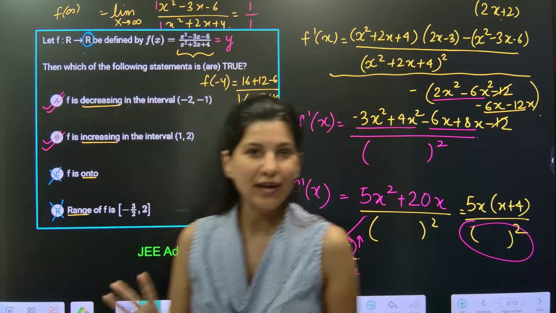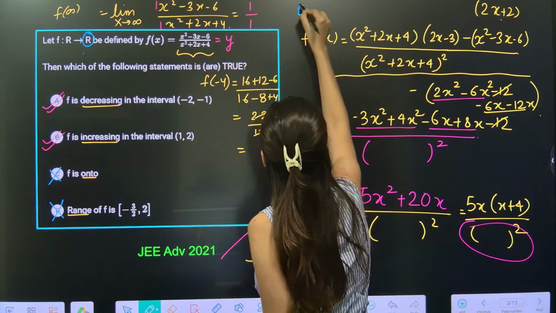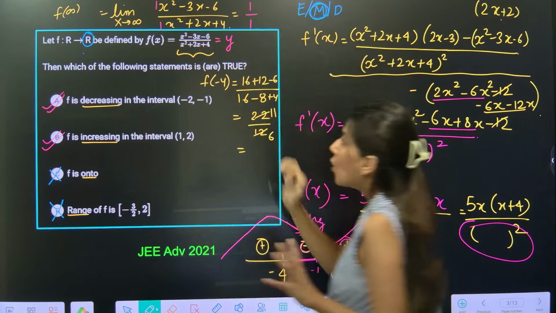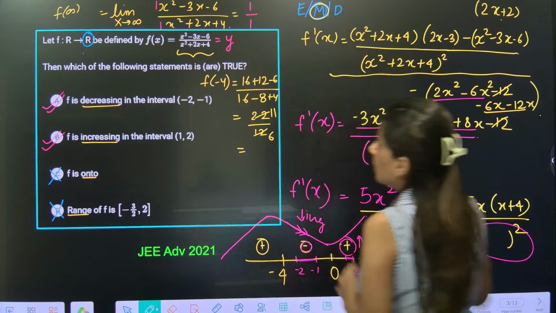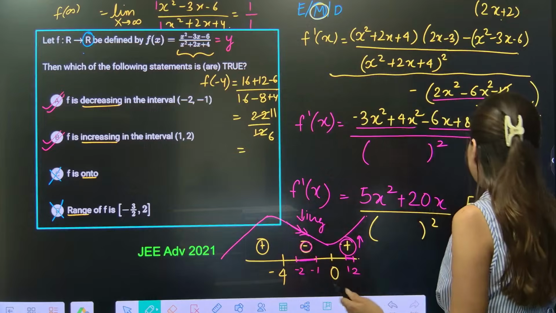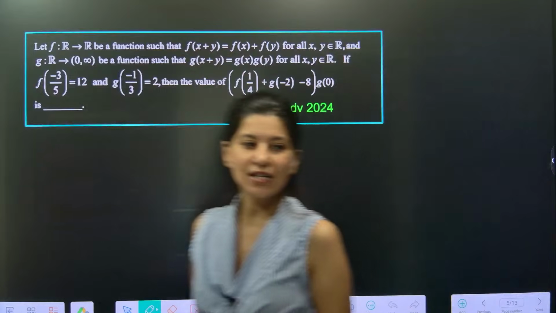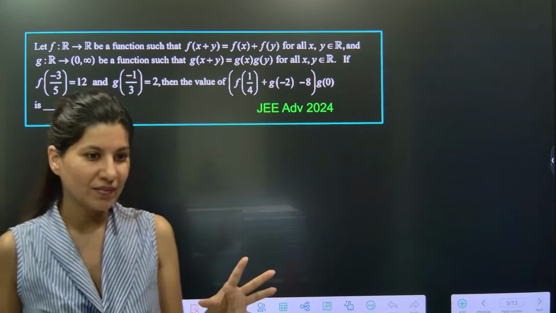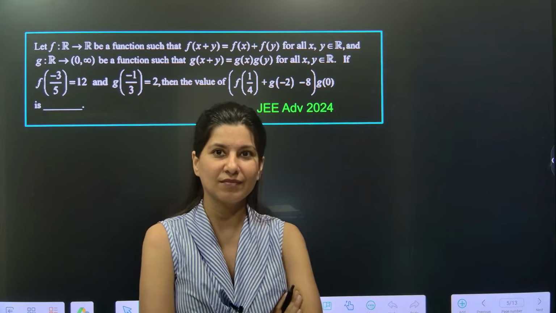Yes, question 1 done nicely. Now I will say whether this question was easy, medium or difficult. I will say this question was moderate level, not because of anything else but because it was slightly lengthy. The derivative itself was slightly lengthy. And here comes the JEE Advanced 2024 problem, the easiest question of this particular session.